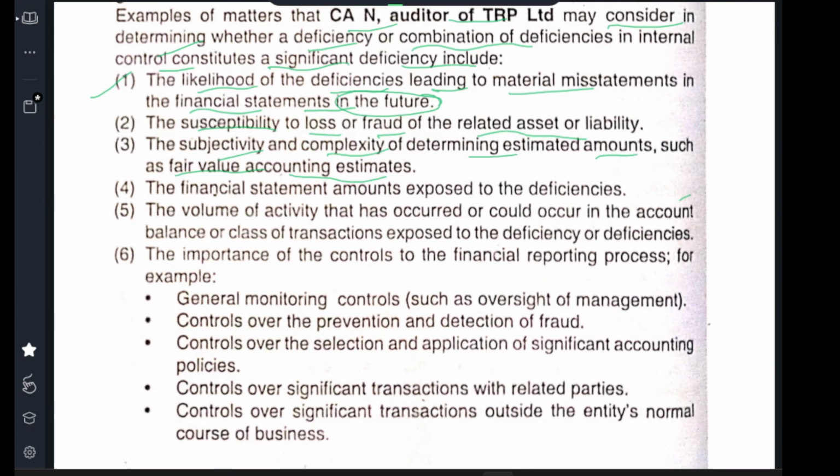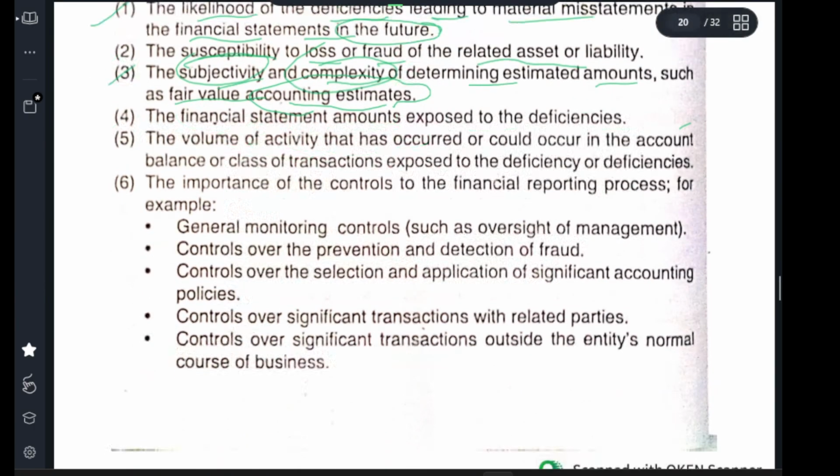Mostly in inventory or fair valuation of assets, if you see some subjectivity or complexity happening, something that should be easy should not be more complex, but there is complexity in determining the estimated amount, then it should be reported. It's also a kind of misstatement. A misstatement is not only a fraud; not following accounting policy is also a misstatement.